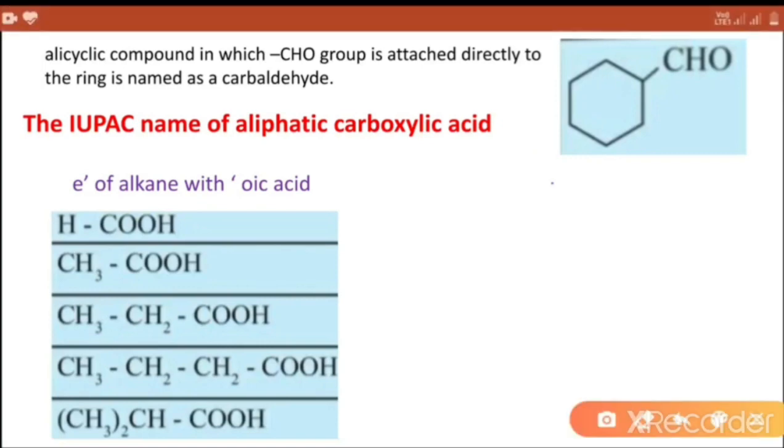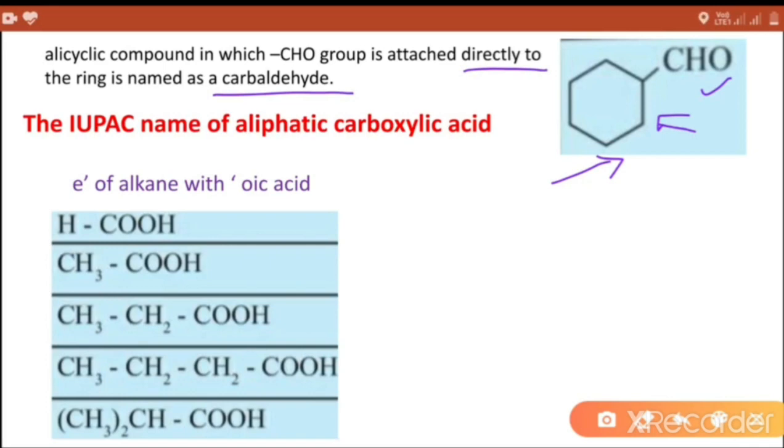Next example of aldehyde, in which this CHO group is attached with alicyclic ring. Alicyclic compound in which CHO group is attached directly to the ring is named as carbaldehyde.